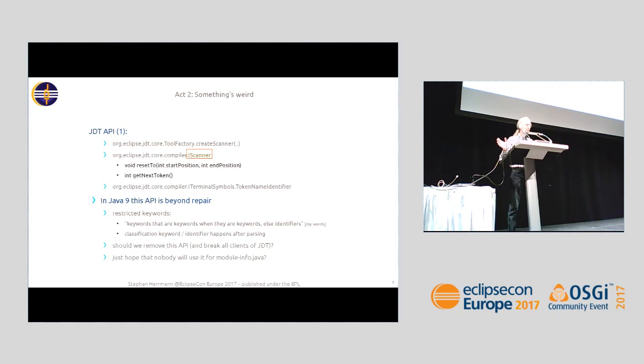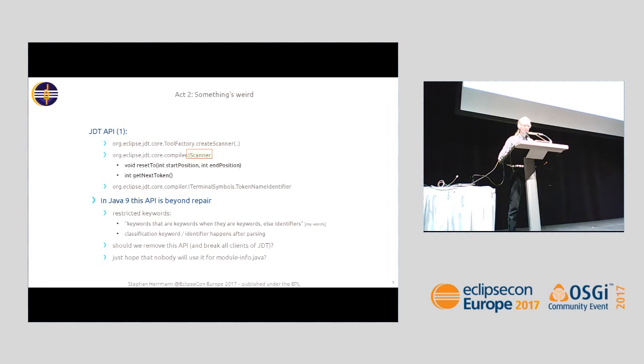So one thing is we should probably just remove it because it no longer works. But that potentially means that every plugin out there that sits on top of JDT would be broken because they probably don't expect a JDT 4 point something. This would be a very big impact on all the adopters of JDT. So we didn't like to go that way. Currently, we are trying to think that probably nobody would have the idea to use a scanner for module-info.java. Maybe they just don't do that.